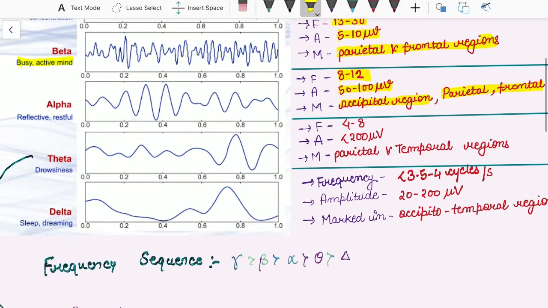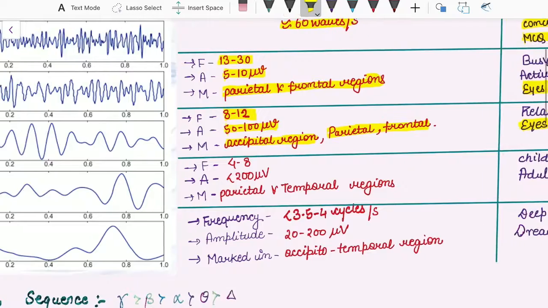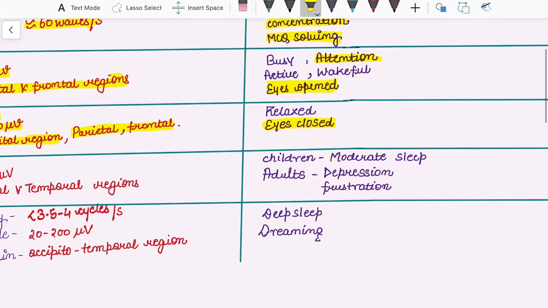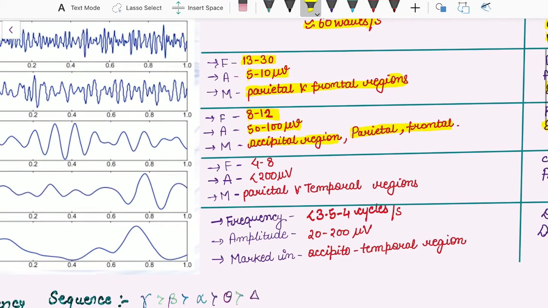Coming to the theta waves. Theta waves are usually seen in children during moderate sleep, and in adults during depression and in case of frustration. It has frequency 4 to 8 cycles per second, amplitude less than 200 microvolt, and is marked and prominent in parietal and temporal regions.